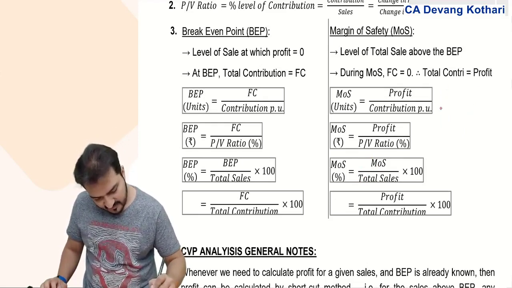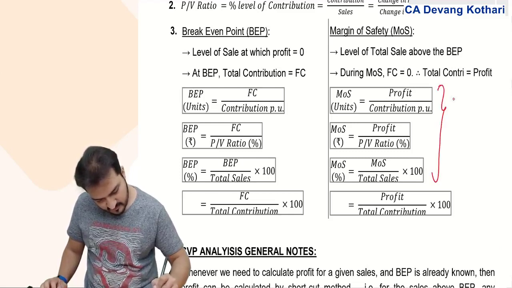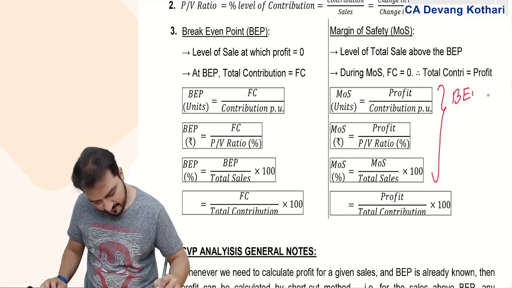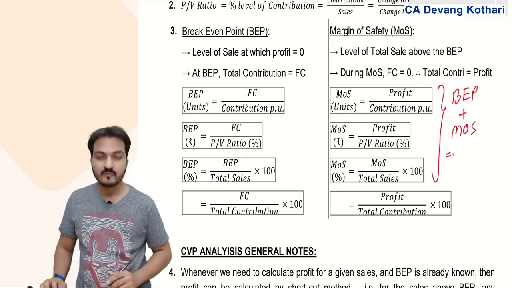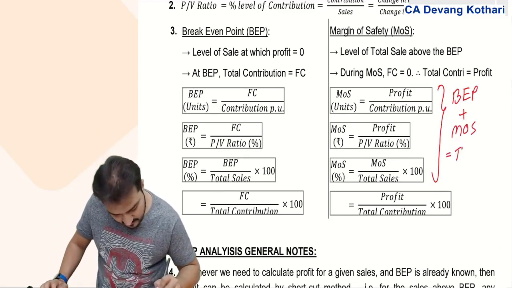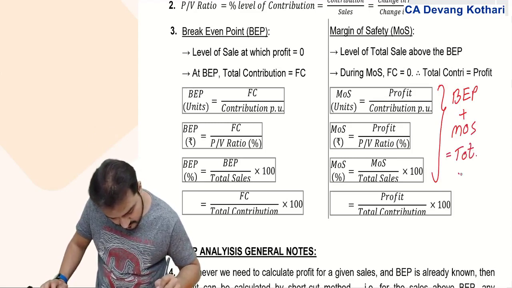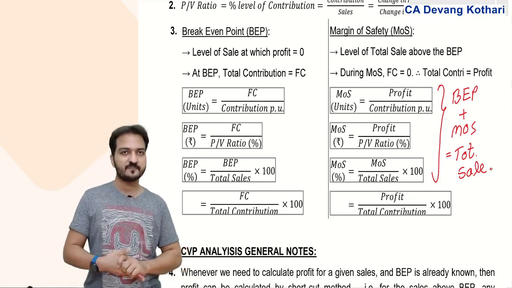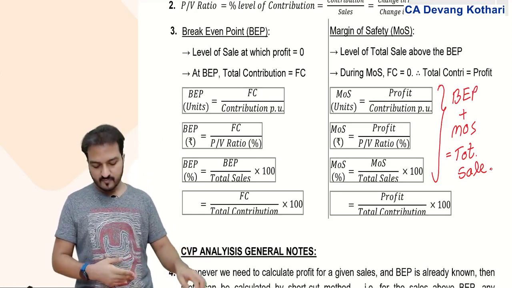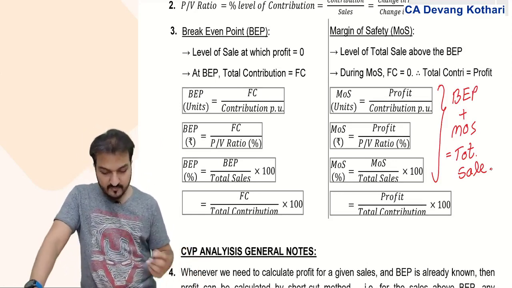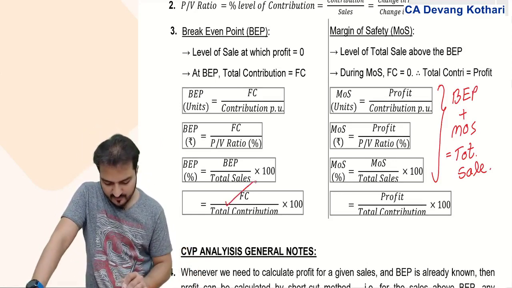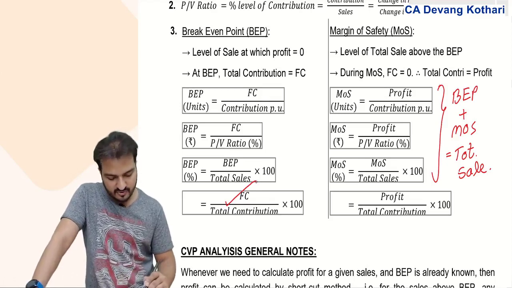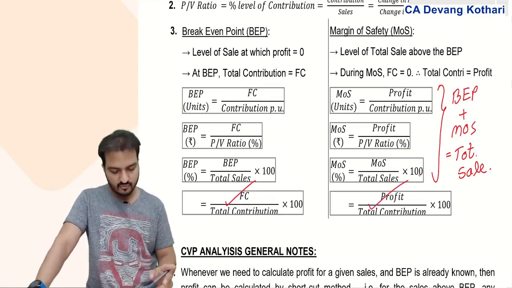You should also remember that BEP plus MOS should be equal to total sales. Done? Yes. One more formula: BEP can also be obtained as fixed cost divided by total contribution, and MOS is profit divided by total contribution.